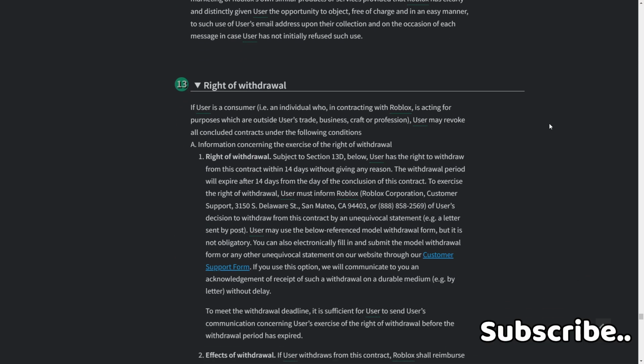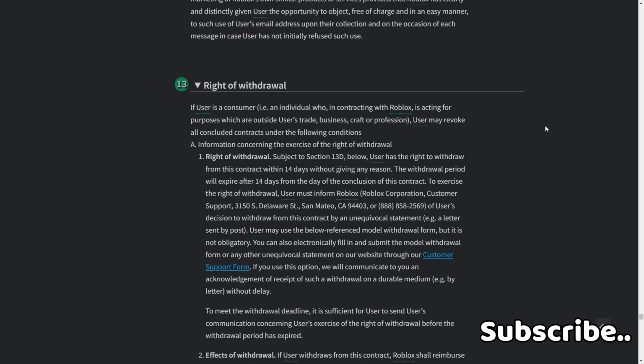13. Right of withdrawal. If user is a consumer, i.e. an individual who, in contracting with Roblox, is acting for purposes which are outside the user's trade, business, craft, or profession, user may revoke all concluded contracts under the following conditions. Information concerning the exercise of the right of withdrawal, subject to Section 13D below. User has the right to withdraw from the contract within 14 days without giving any reason. The withdrawal period will expire after 14 days from the day of conclusion of this contract.